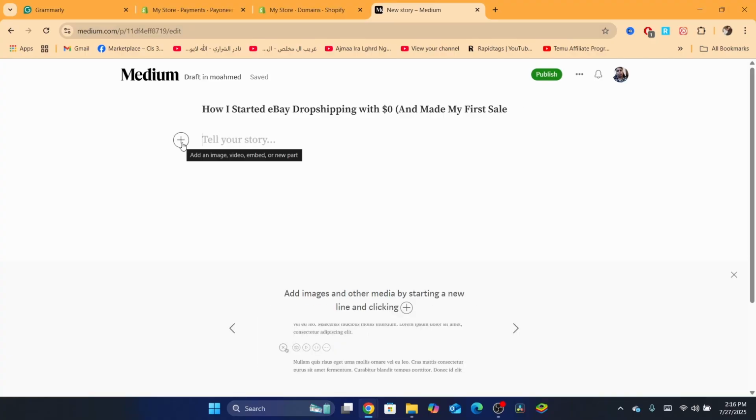You can also click on this plus button and add an image to your story if you want to make it more emotional. I always go with something more emotional so that it will keep people reading the article as long as possible, because here is how the algorithm works on Medium.